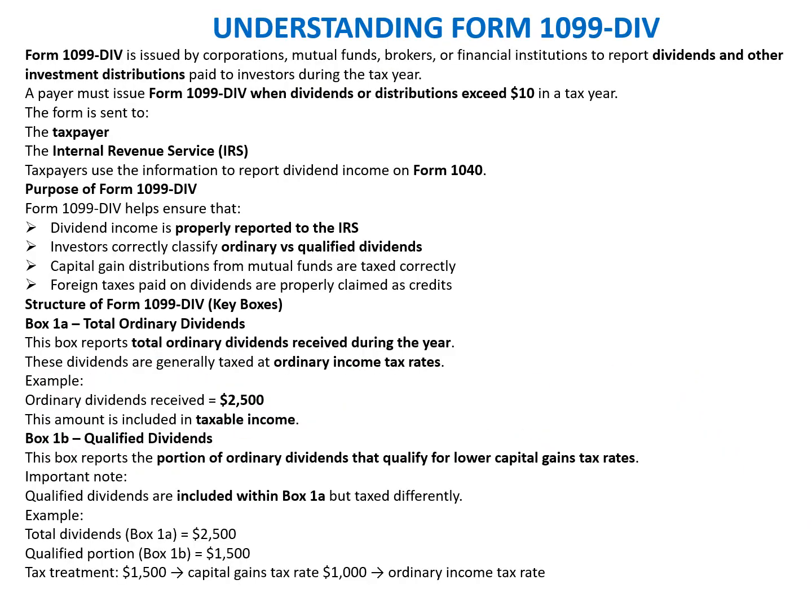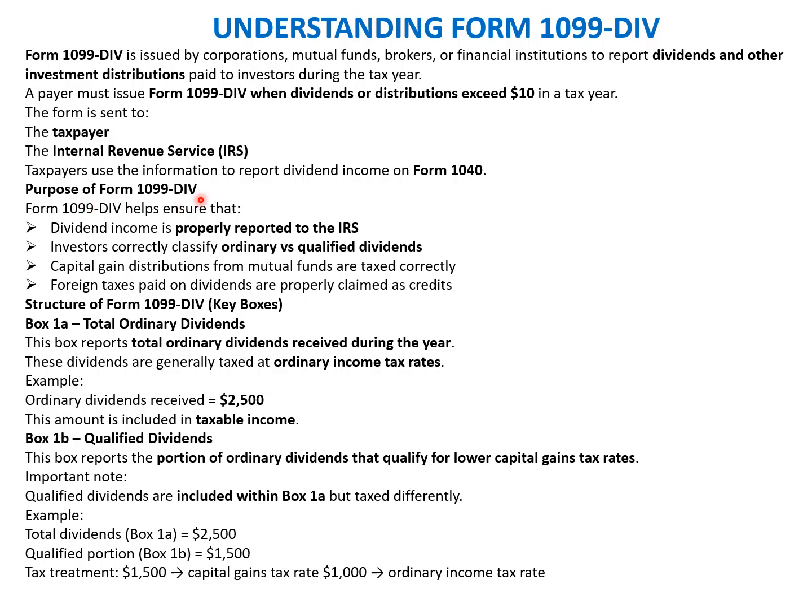Okay, now we will understand the form 1099-DIV. The way we understood the form 1099-INT, in the same way we are going to talk about each of the boxes specific to 1099-DIV. Form 1099-DIV is issued by corporates, mutual funds, brokers, or financial institutions to report the dividend and other investment distributions paid to the investor during the tax year. A payer must issue the form 1099-DIV when the dividend distribution exceeds $10 in a tax year, and the form is sent to the taxpayer and the IRS, Internal Revenue Service.